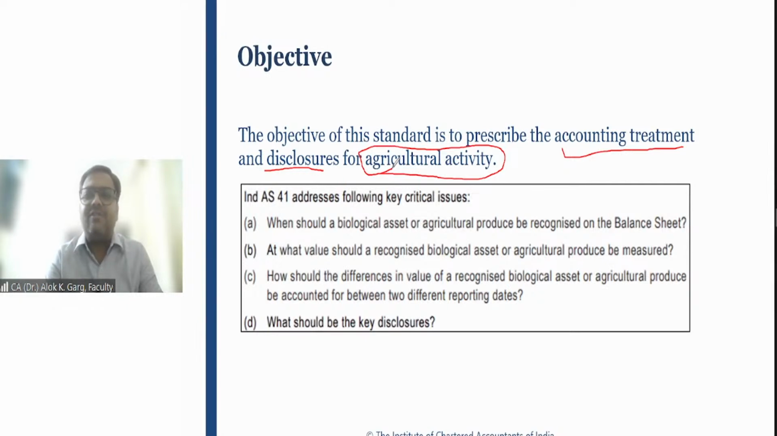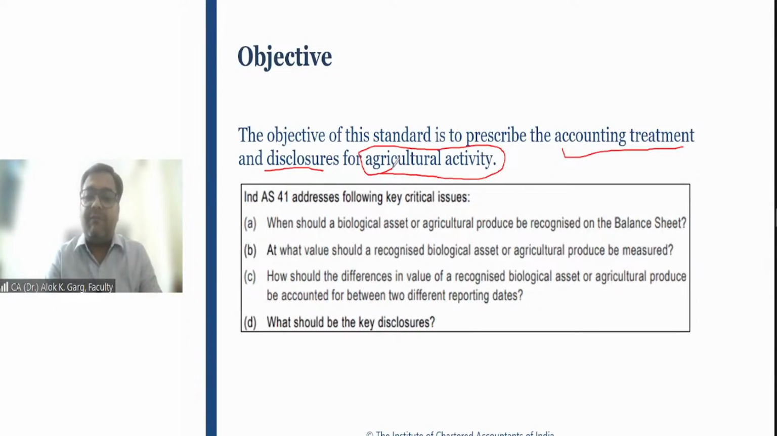Agricultural activity is not limited to plantation. It is not limited to the trees and plants. It also includes poultry farming. It also includes cotton farming. It also includes fishing, fish farming, I can say. It also includes milking a cow. Okay. So these things are also covered under agricultural activity. This is an agriculture segment.